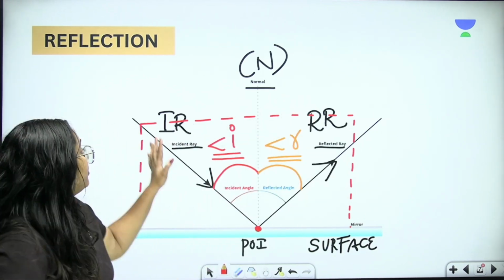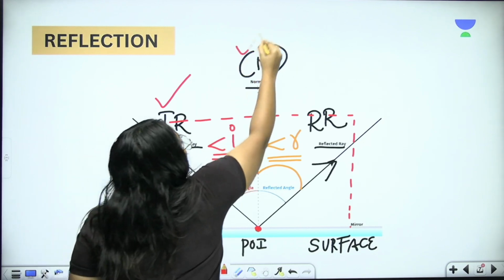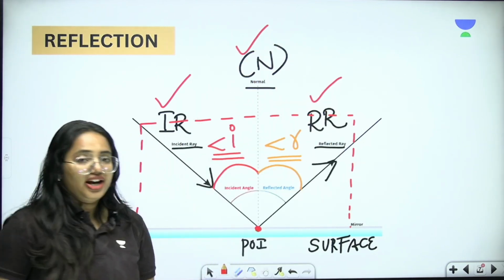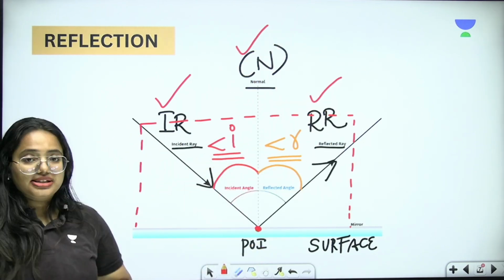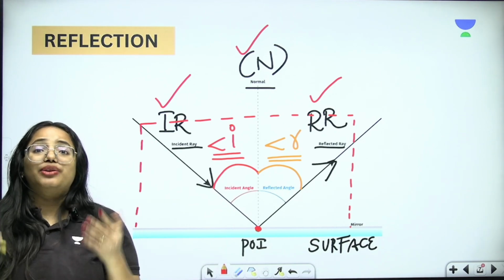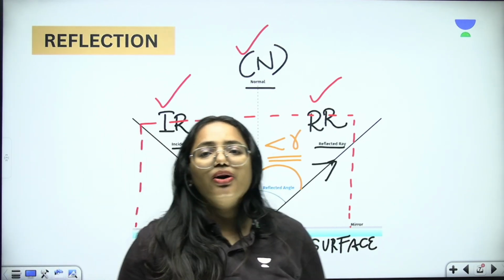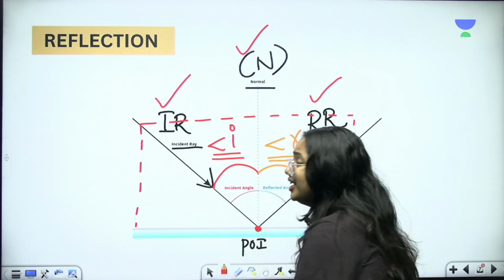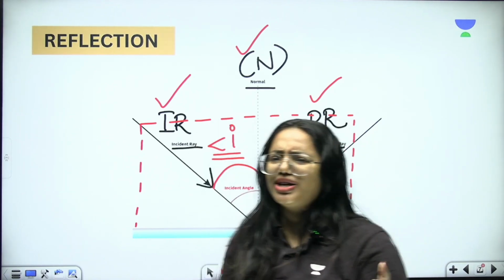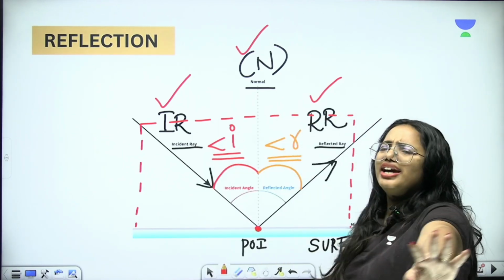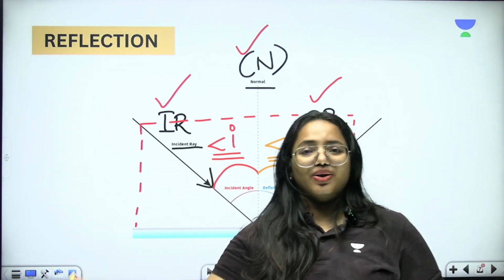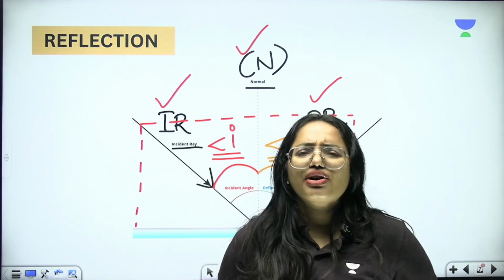Look at it. I have used the incident ray, normal and reflected ray, at the point of incidence, and all lie in the same plane. Which plane? This vertical plane. I hope you are clear with the point. Now we are going to learn the types of reflection. What is it exactly? We learned it already: regular reflection and irregular reflection.